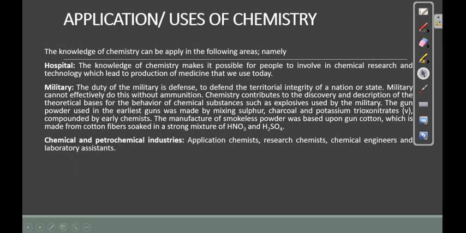Application chemists, research chemists, chemical engineers, and laboratory assistants. Now these are the areas where chemistry is also what? Useful in the petrochemical industry.